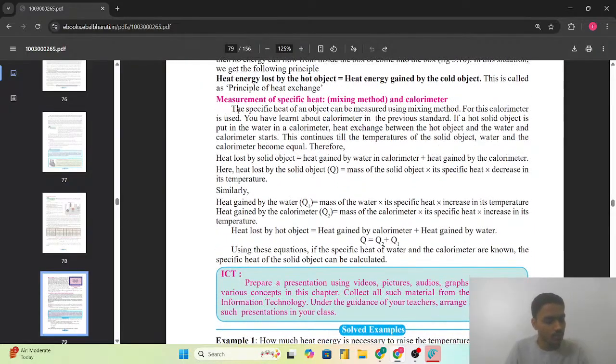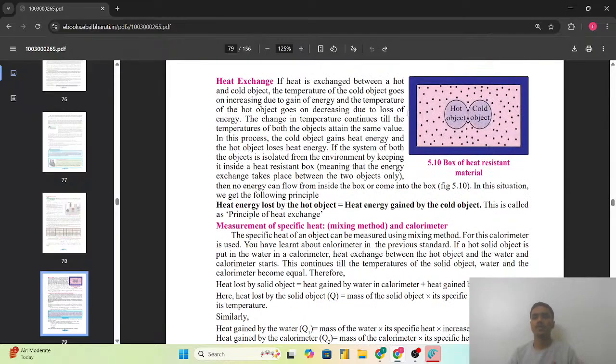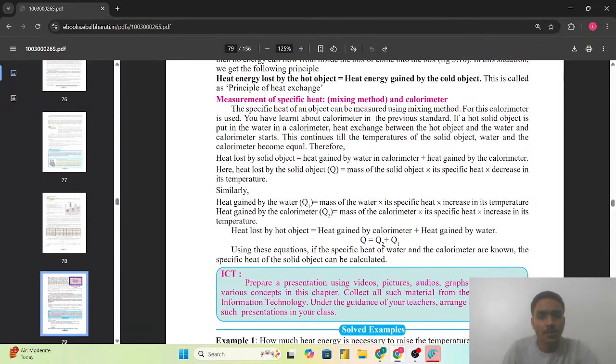So next we have a topic, that is the measurement of specific heat, mixing method and calorimeter. So calorimeter क्या है? That is only the heat resistant box which is having one stirrer attached and one open lid. So we can place the object, and the calorimeter, which is a copper material vessel, is present there.